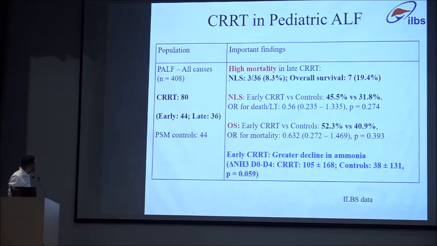But when CRRT was instituted early, which we have now shifted to over the last 2 years or so, among those native liver survival was comparable, better than control, 45.5 versus 31.8, but not statistically significant. Overall survival was not statistically significant, but there was greater decline in ammonia. So as Dr. Raki said, the TPE may provide survival benefit, but it may not reduce ammonia as much. So for ammonia and lactate, you may need to add CRRT along with that. So usually CRRT is started early, and then if indicated, TPE is added thereafter.